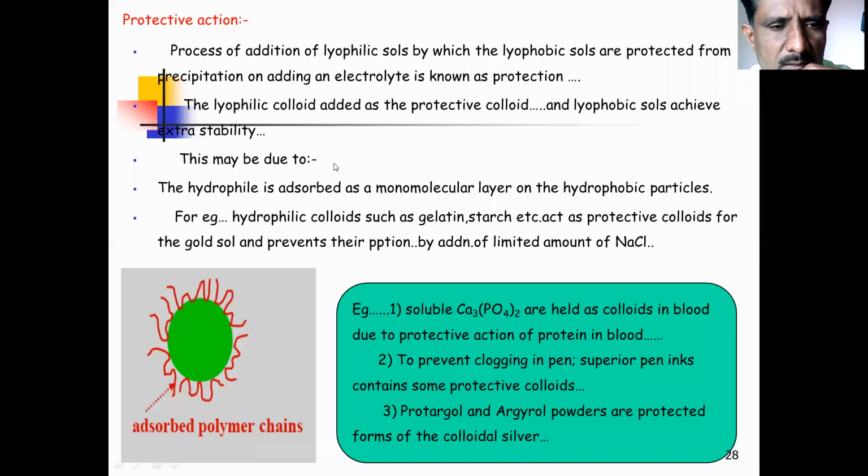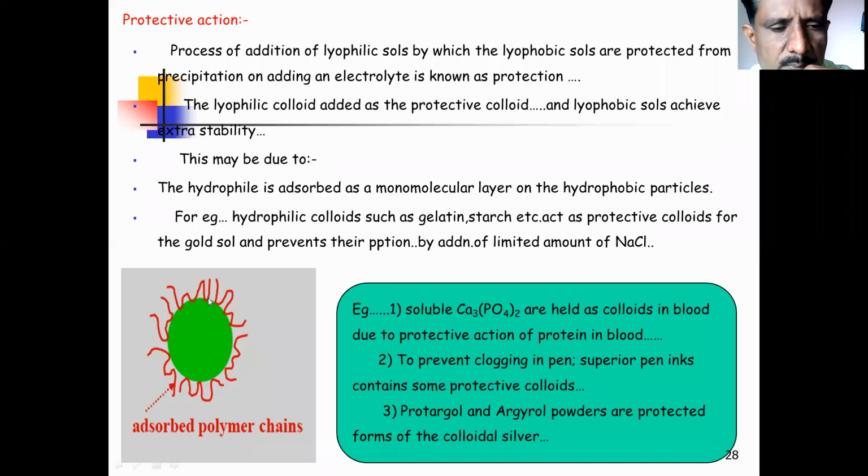This protective action happens because the hydrophile is adsorbed as a monomolecular layer on the hydrophobic particle. For example, hydrophilic colloids such as gelatin and starch act as protective colloids for the gold sol, and due to protection, they prevent its precipitation.